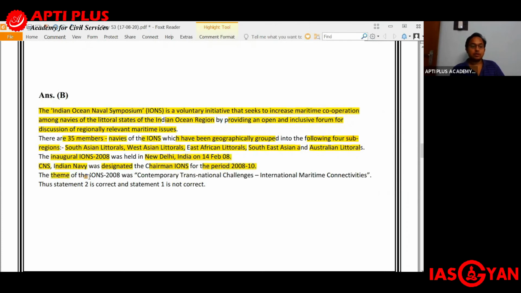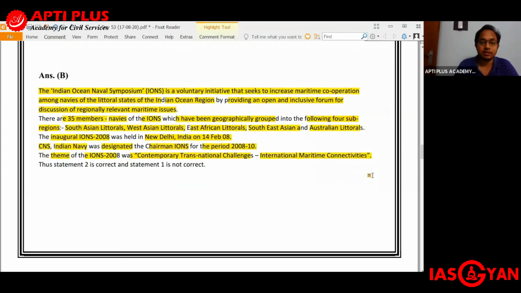The theme of the Indian Ocean Naval Symposium 2008 was Contemporary Transnational Challenges, International Maritime Connectivities. That was the theme of the first symposium, which was held in New Delhi, and the chairman was the Chief of Naval Staff of the Indian Navy. Okay, so the first statement is incorrect. The second statement is correct.